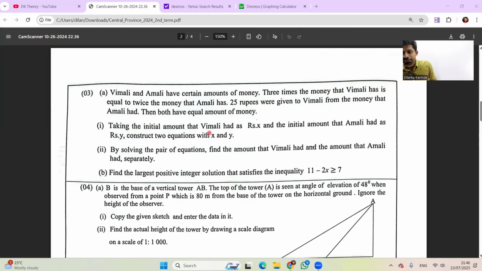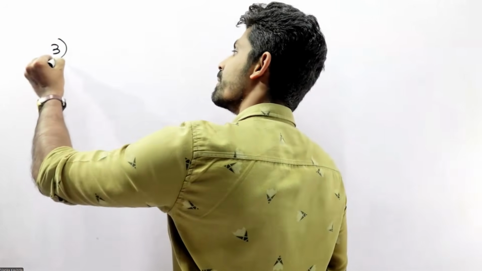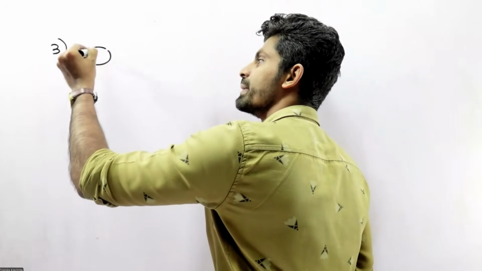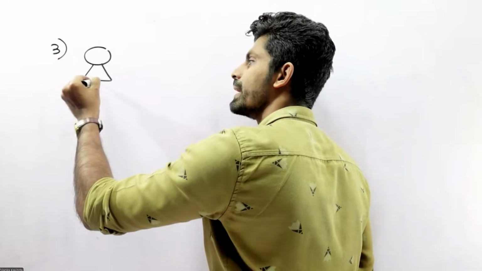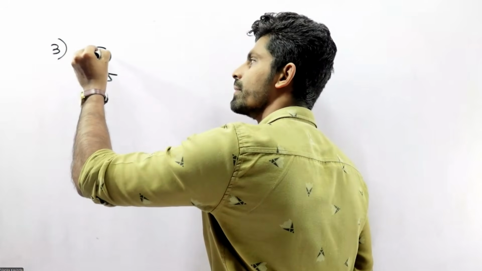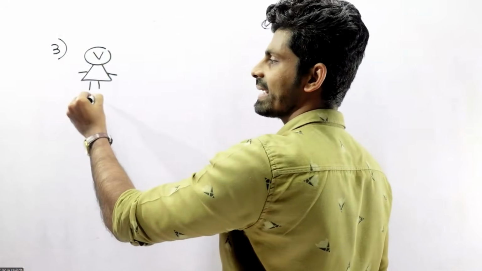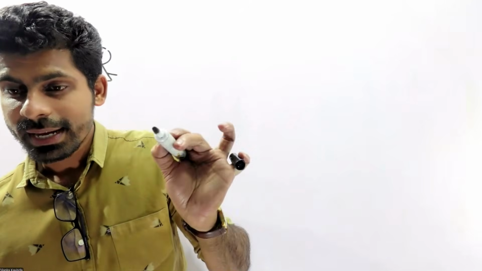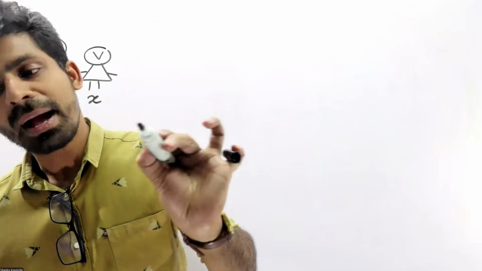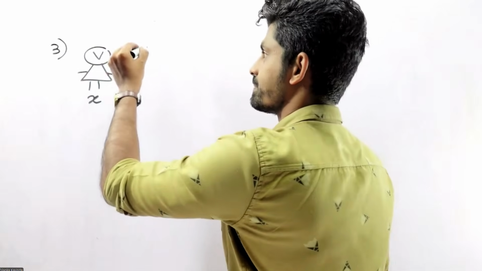Taking the initial amount Vimali had as X. Question number 3. So what is the amount that Vimali has? Vimali equals X. And Amali is Y.